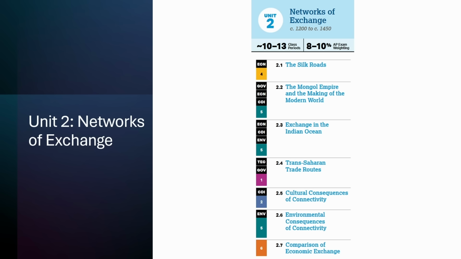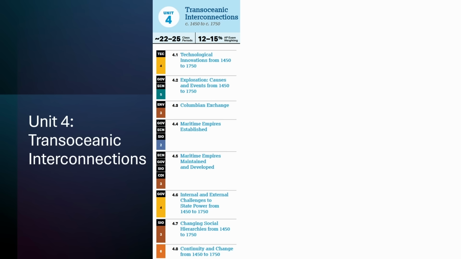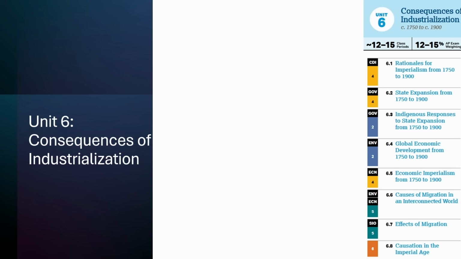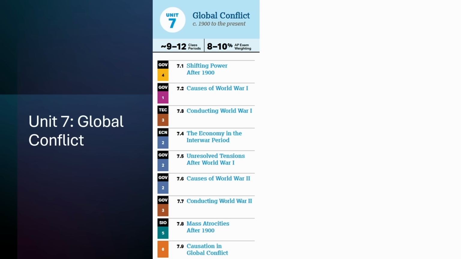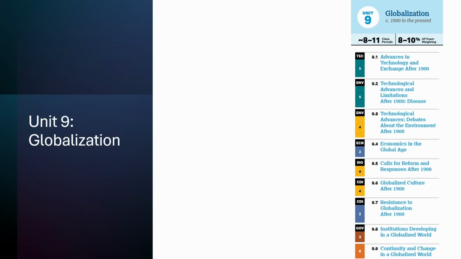Unit 2, Networks of Exchange. Unit 3, Land-Based Empires. Unit 4, Transoceanic Interconnections. Unit 5, Revolutions. Unit 6, Consequences of Industrialization. Unit 7, Global Conflict. Unit 8, Cold War and Decolonization. Unit 9, Globalization. Here we go.